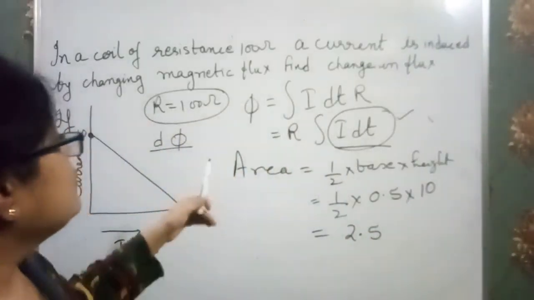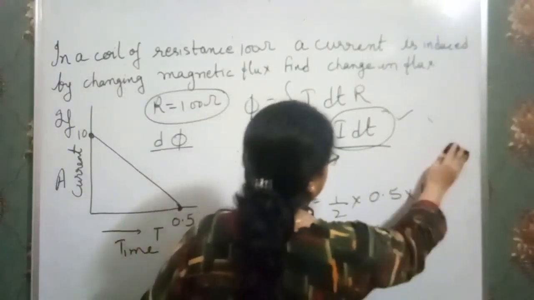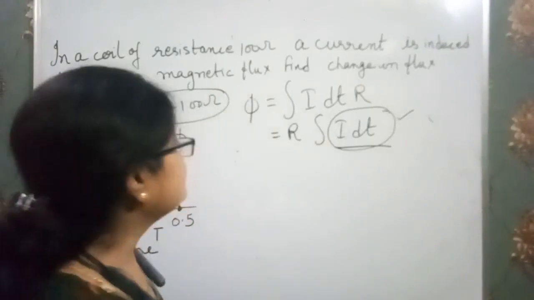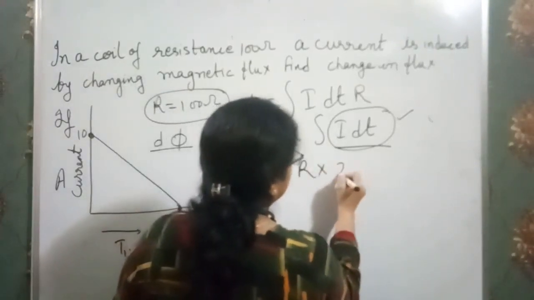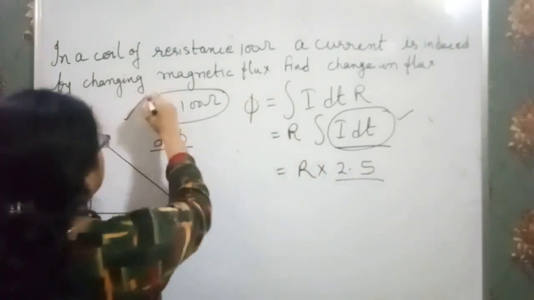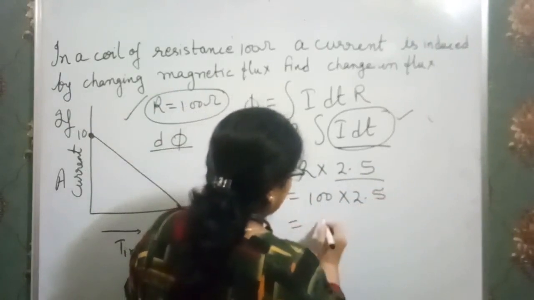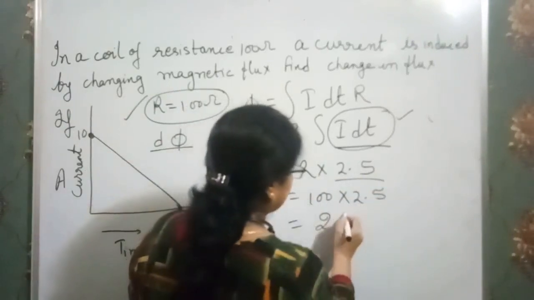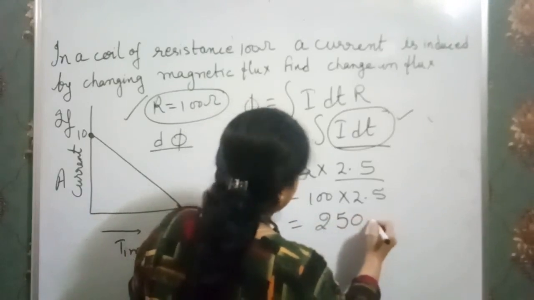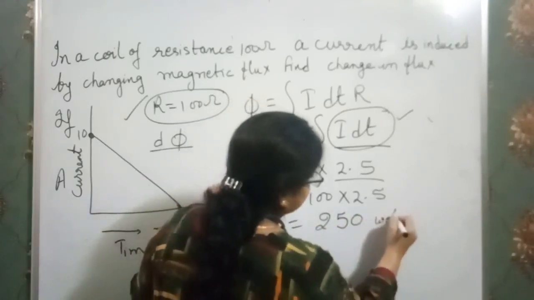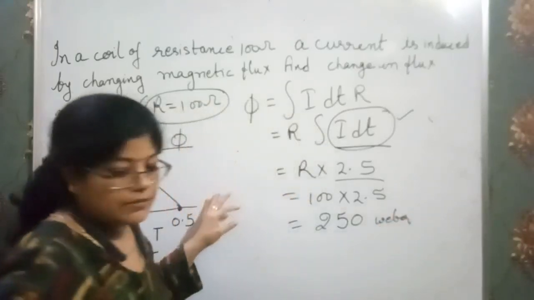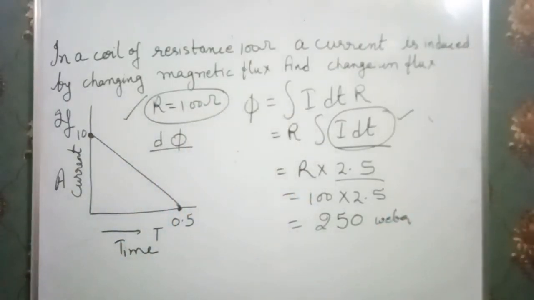Clear? Now we have to find the change in flux. So I just put the value of 2.5 over here. That means R into 2.5, and the value of R, the resistance, is given as 100 ohm. That means 100 into 2.5. So we have 250 Weber. Okay, so in this way we solve these types of questions. Just note it down. I am proceeding to the next one.